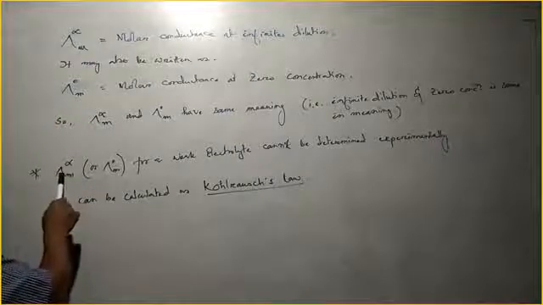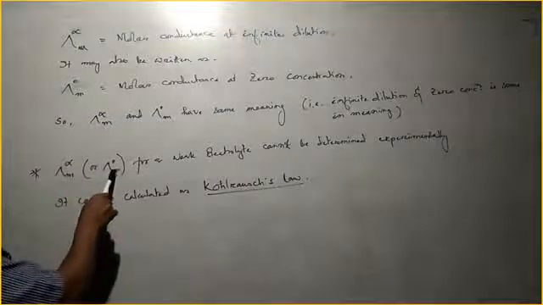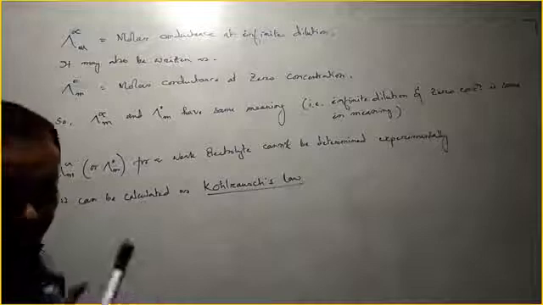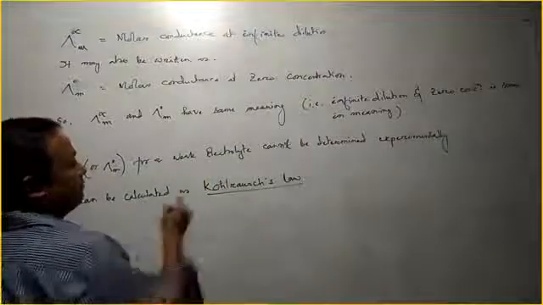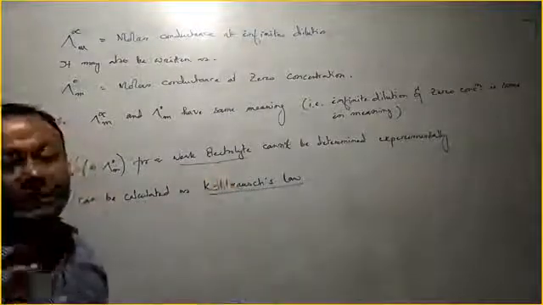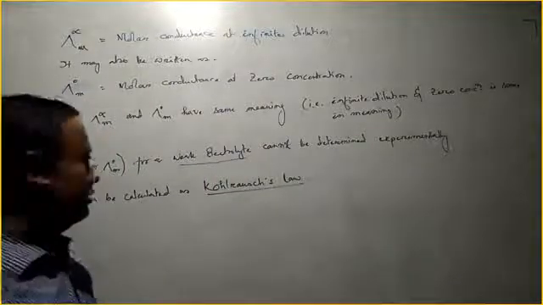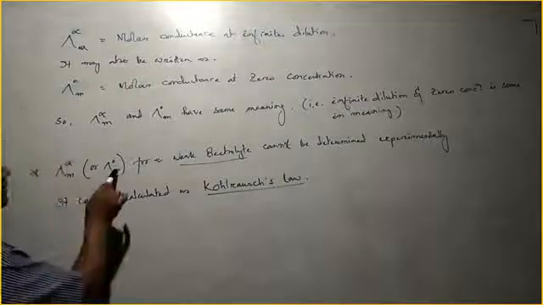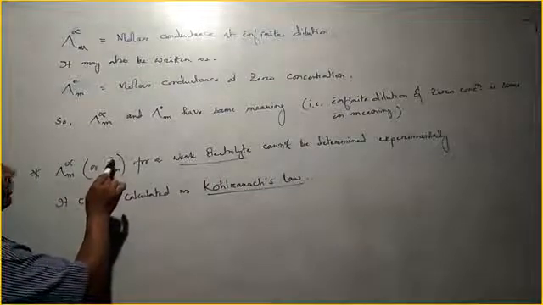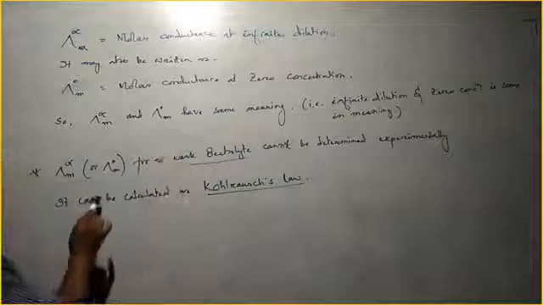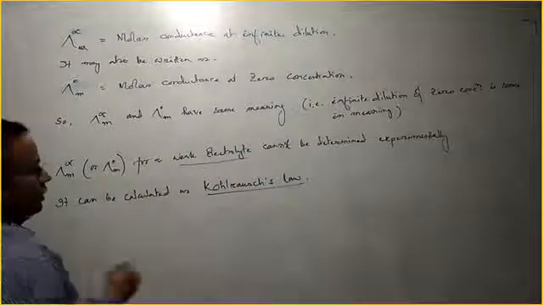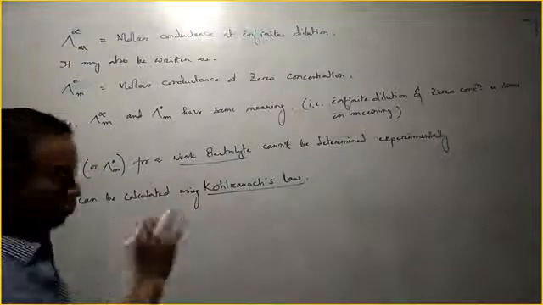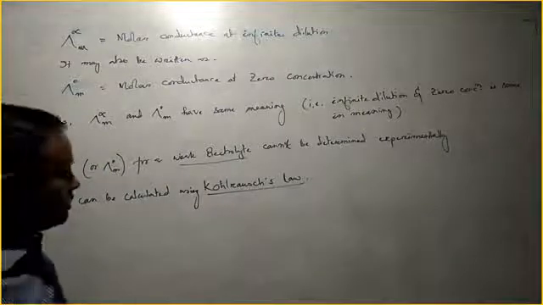Molar conductance at infinite dilution or at zero concentration for a weak electrolyte, not for a strong electrolyte, cannot be determined experimentally. So, molar conductance at infinite dilution or at zero concentration for a weak electrolyte can be calculated using Kohlrausch's law.